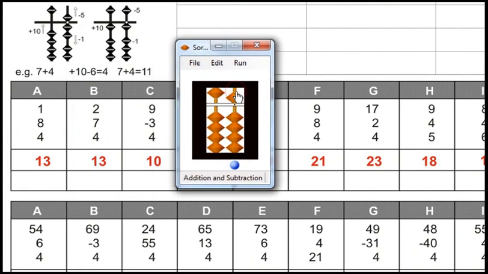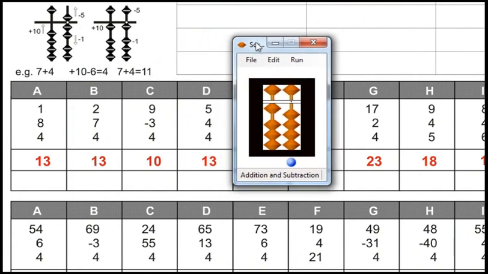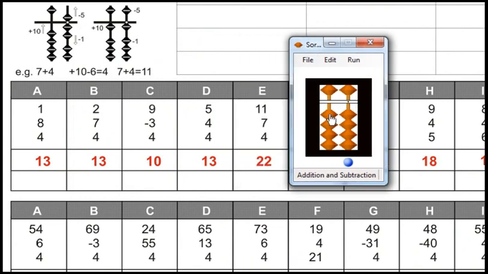Reset. 9 minus 3 plus 4. Answer is 10. Reset. 5 plus 4 plus 4. Answer is 13. Reset. 11 plus 7 plus 4. Answer is 22.